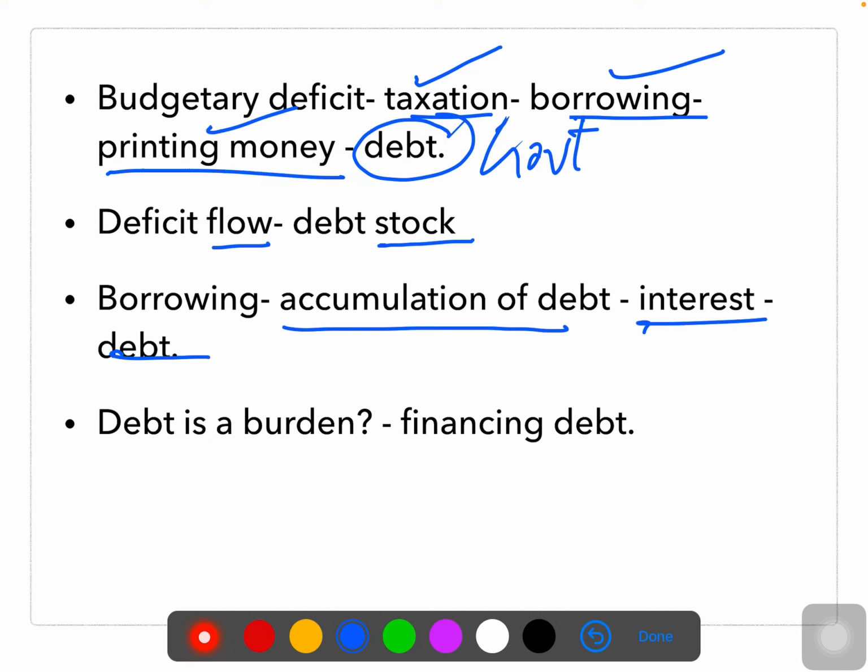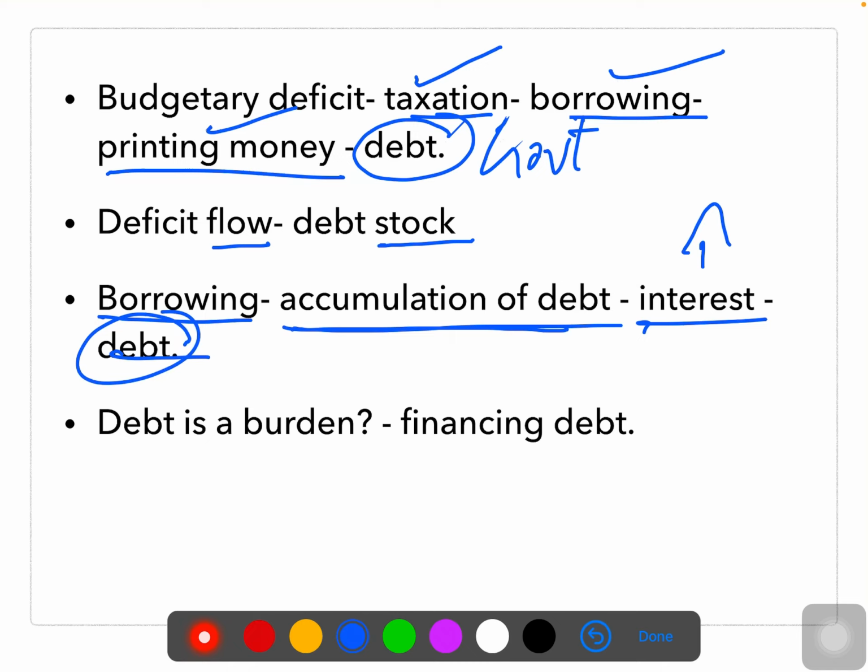In a couple of videos before, I discussed this concept of debt, and I told you about the vicious circle. I have already borrowed money, and for that I keep borrowing year after year. Because of that, the accumulation of debt is increasing, and I am paying a lot of interest. The interest rate is also increasing. Paying interest and again continuing interest, finally it becomes debt only. Interest payments themselves contribute to more debt.